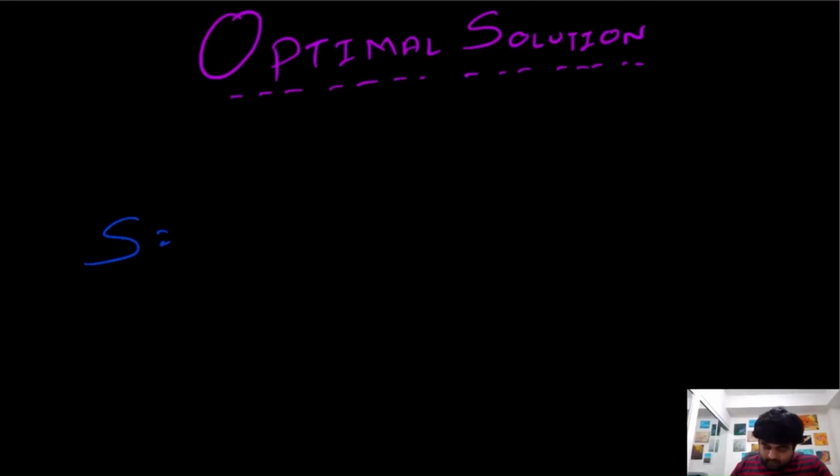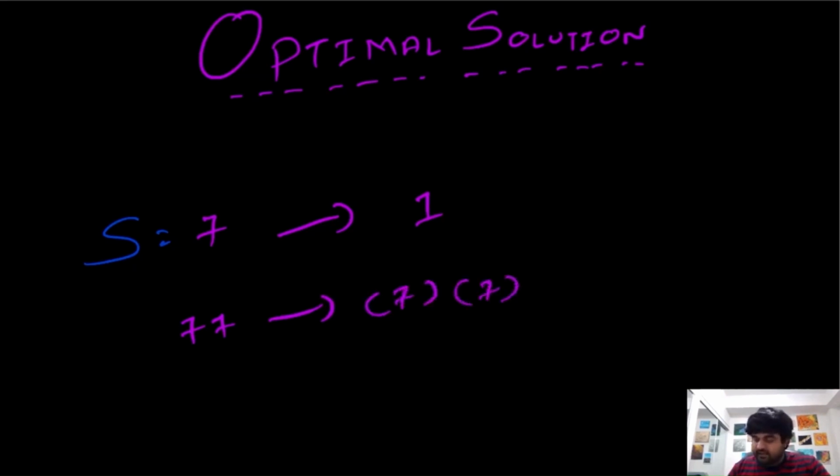Okay, before I go into the optimal solution, I want to show you a few observations. Suppose our given input s is equal to 7. How many different ways can we decode it? Of course, only one way, we can just use 7. Suppose our input is 77. We can still decode it only one way, using 7 and 7.